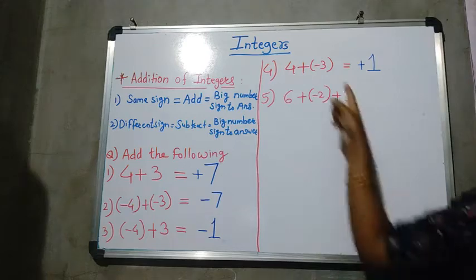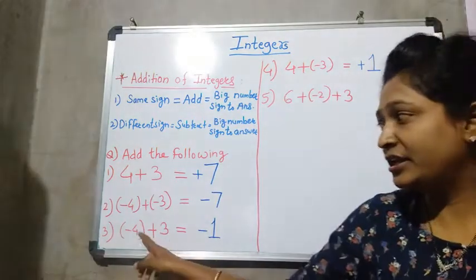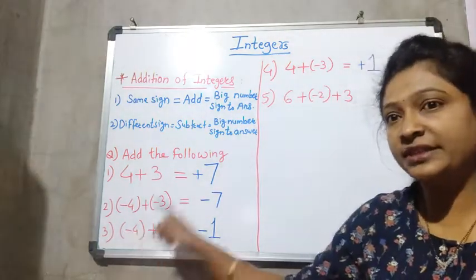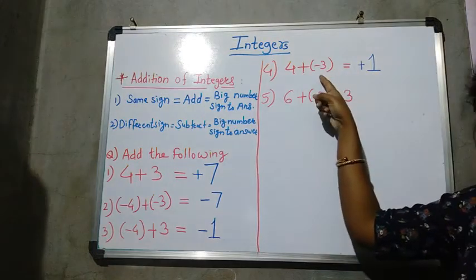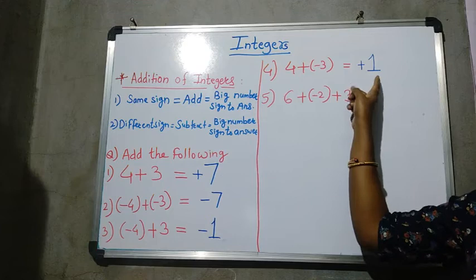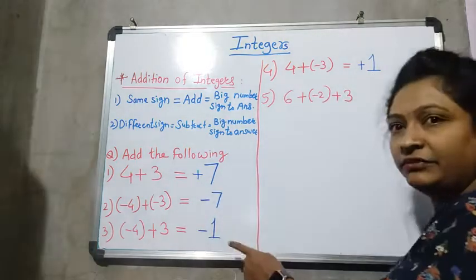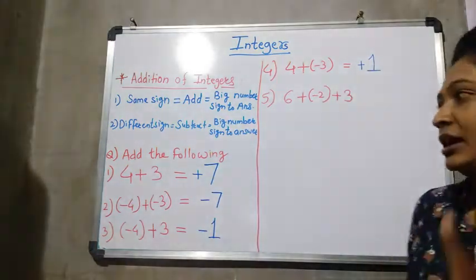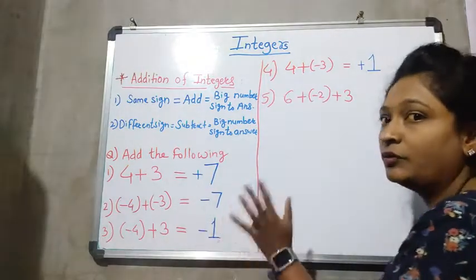See students, what is the difference between these two examples? Here for 4 a negative sign is there and here for 3 a negative sign is there, but the answer has come what? See here minus 1 and here plus 1. Why? Because we are giving the big number's sign to the answer. Always remember this, students. Do you understand?